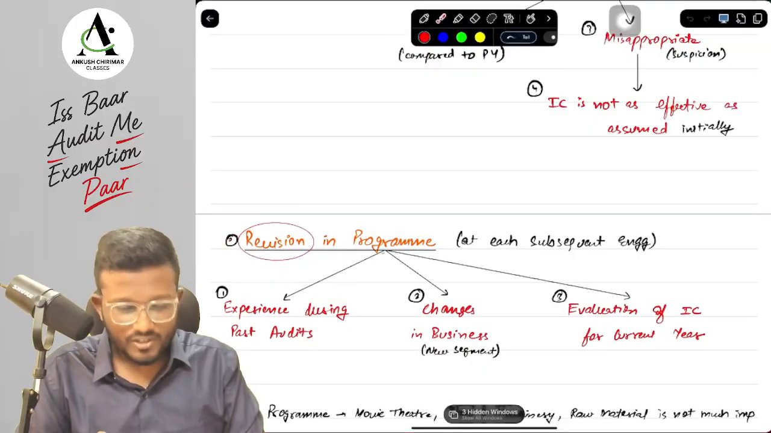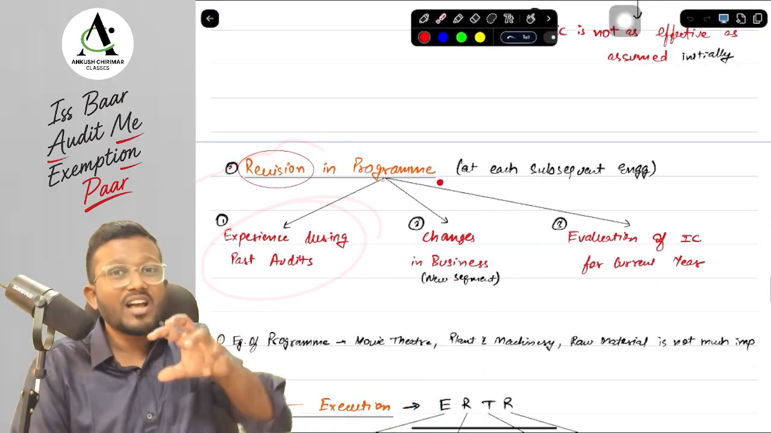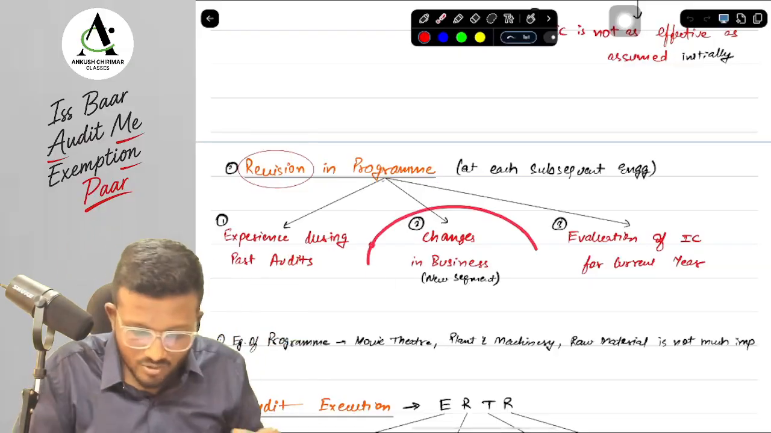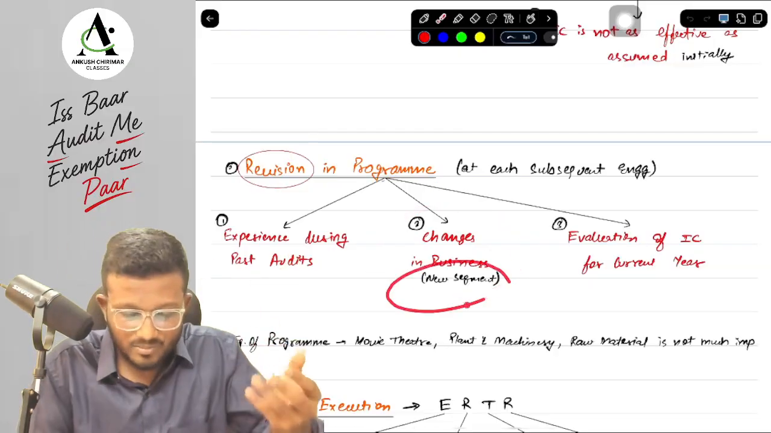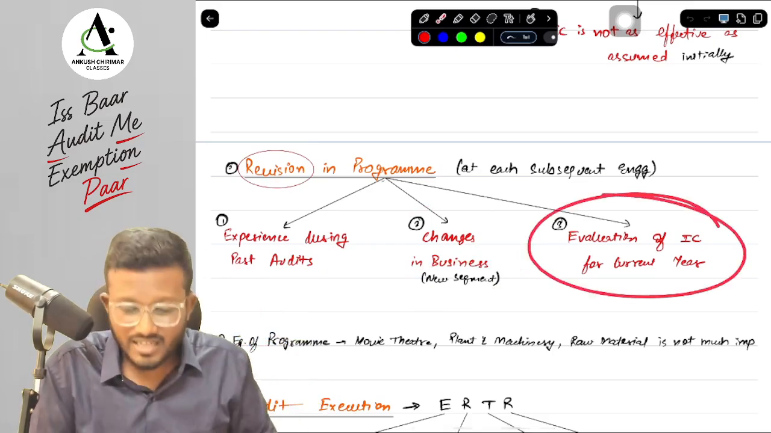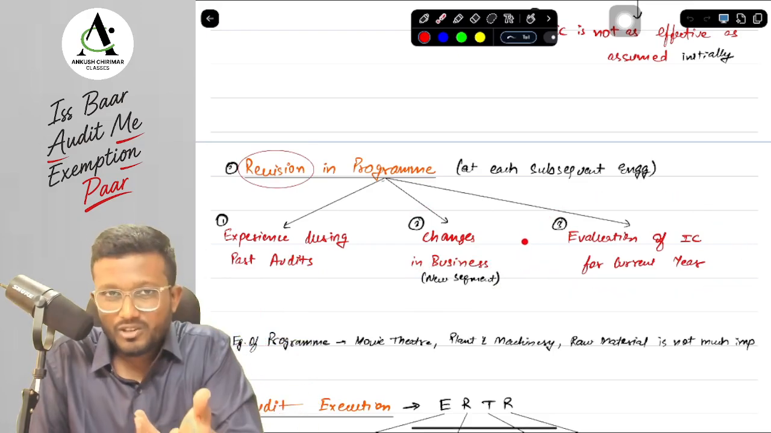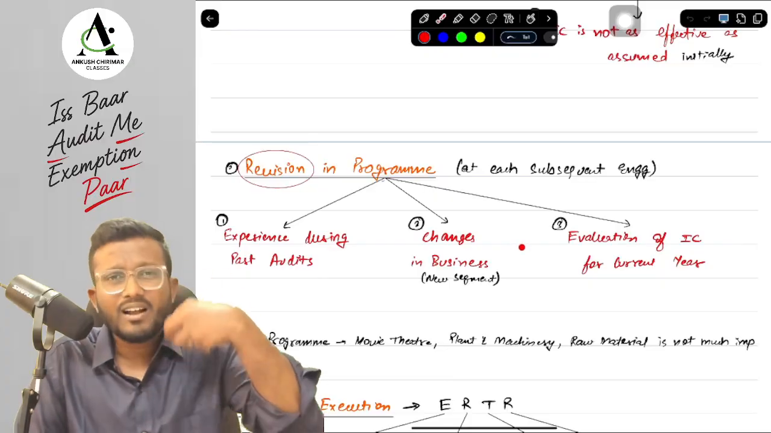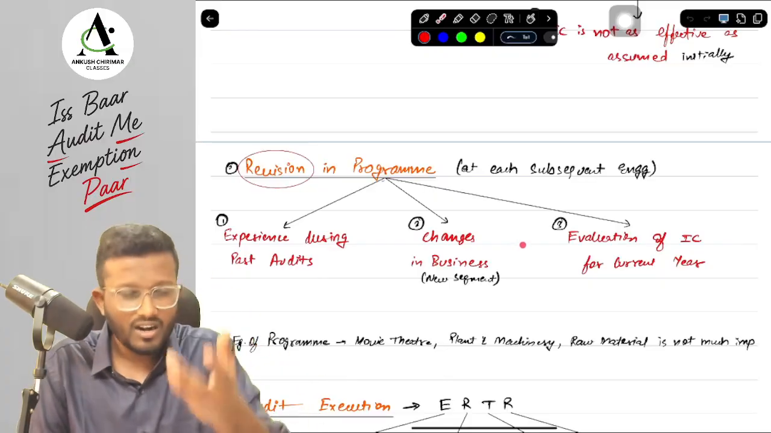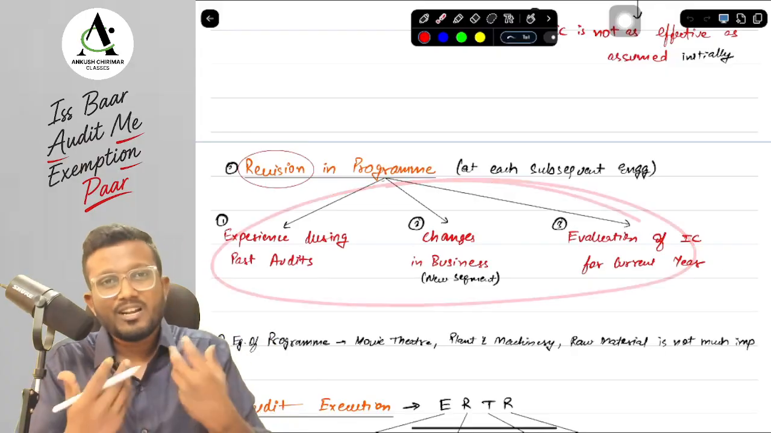Now what are the conditions in which we have to revise, sir? First of all, the experience that we have gained during the past audit. Next, changes in the business: suppose there is a new segment or loss, so we have to revise. Next, when we are evaluating the internal control for the current year, we may obtain new information, and for that we need to revise the audit program. So in all these situations, we may need to revise the audit program.